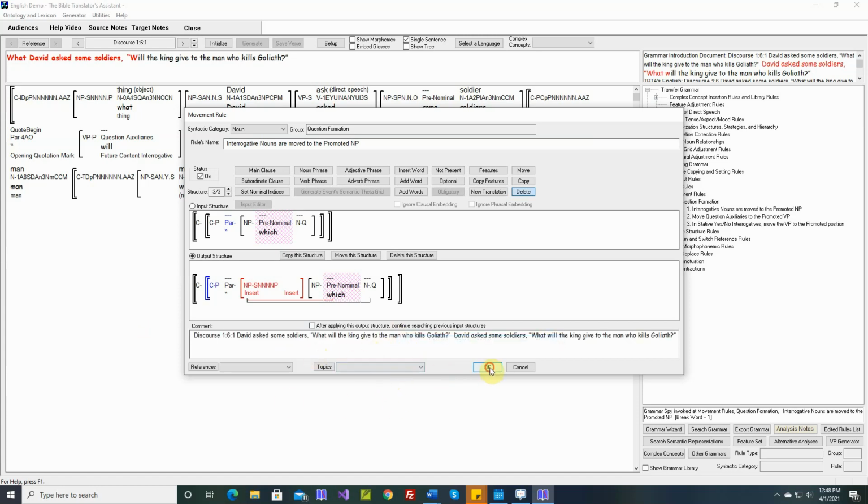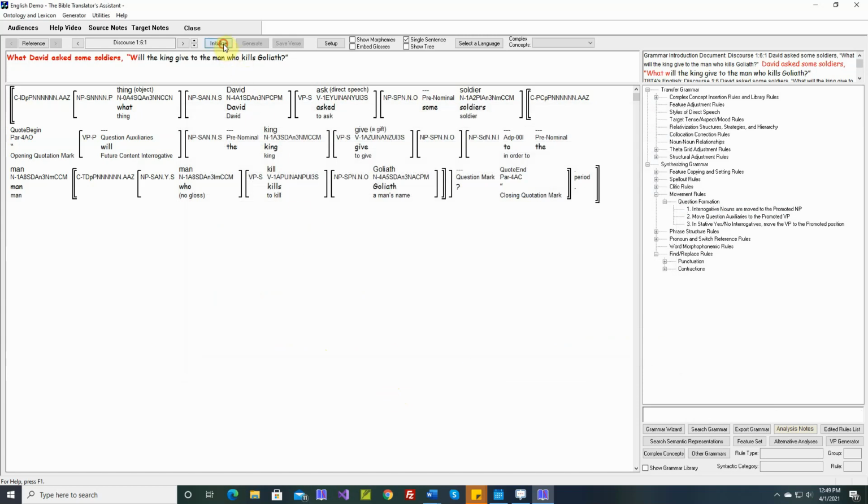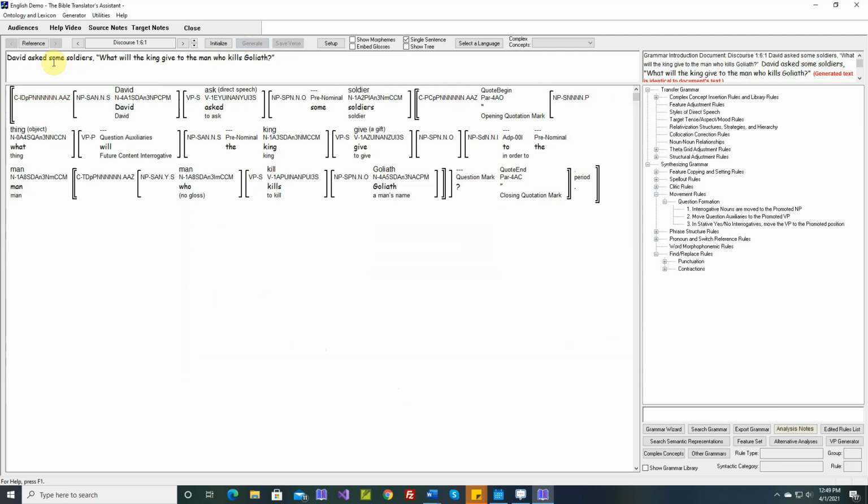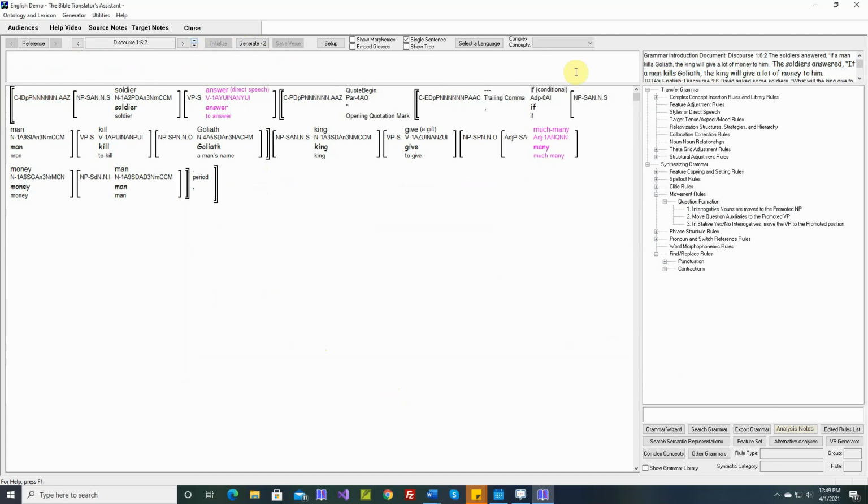I think that will do it. David asked some soldiers, "What will the king give to the man who kills Goliath?" The soldiers answered, "If a man kills Goliath, the king will give a lot of money to him."